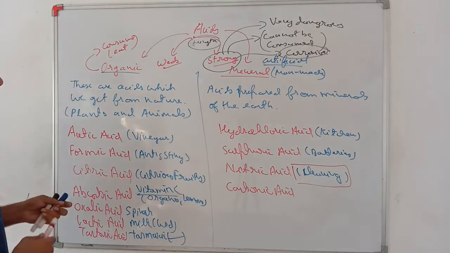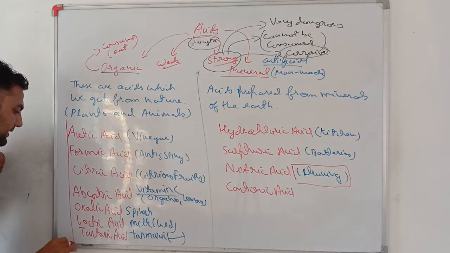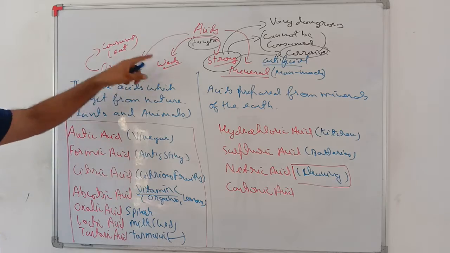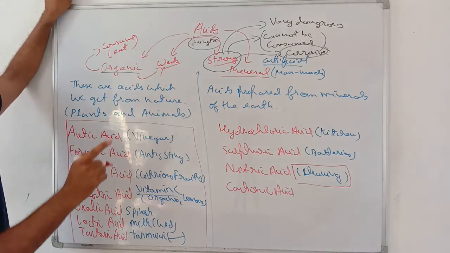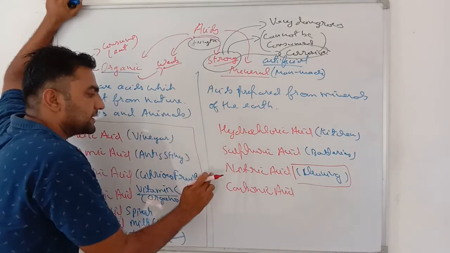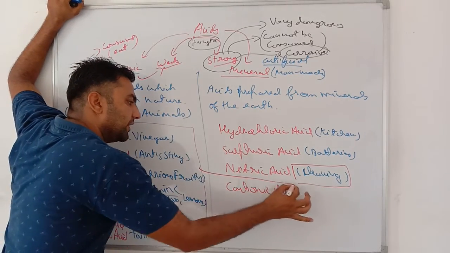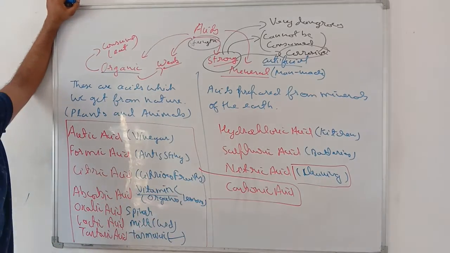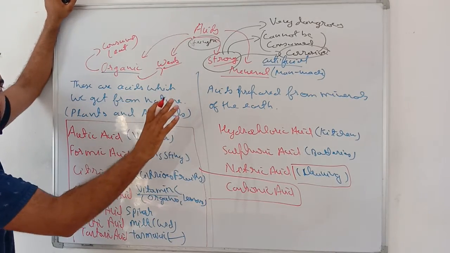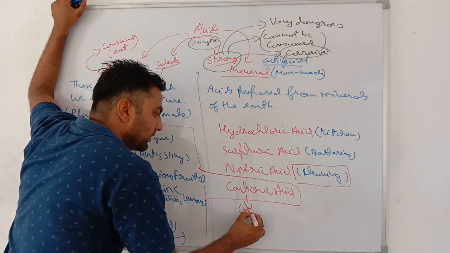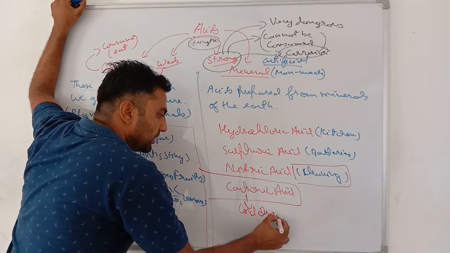Very important, my dear students. All the organic acids are weak acids. Very important. All the organic acids are weak acids. One mineral acid is there that is a weak acid. Means all the organic acids plus carbonic acid, that is generally a mineral acid, but carbonic acid can also be consumed. It is used in cold drinks.